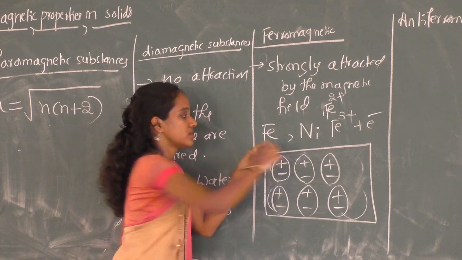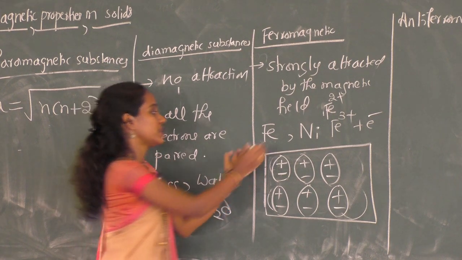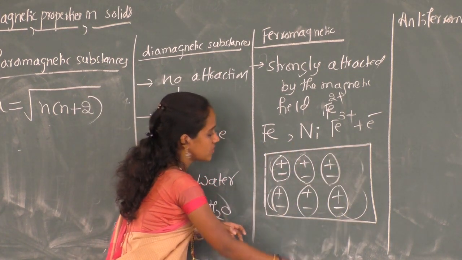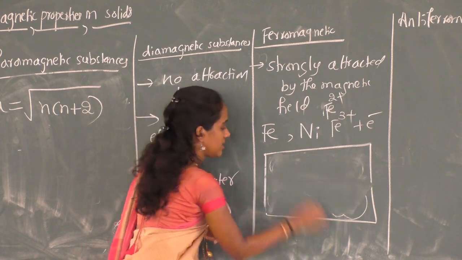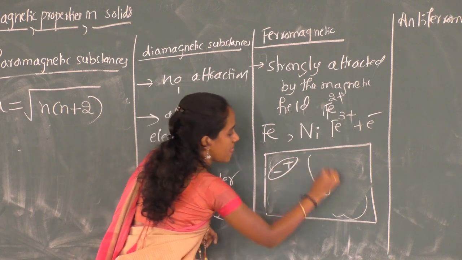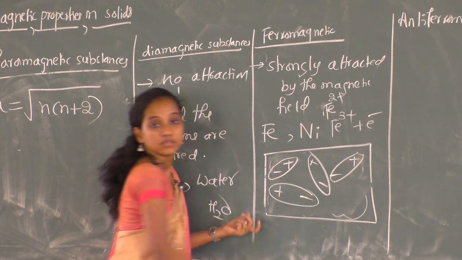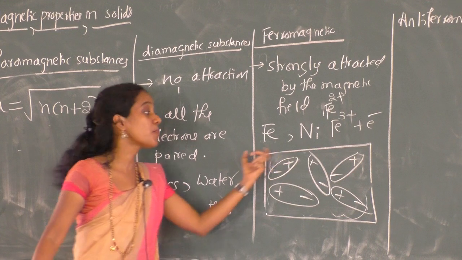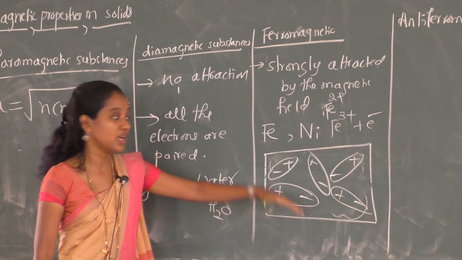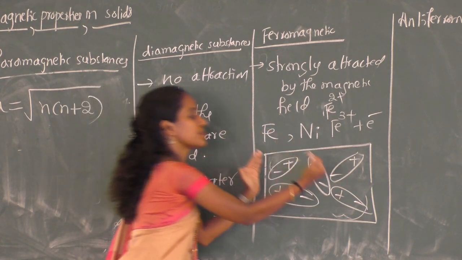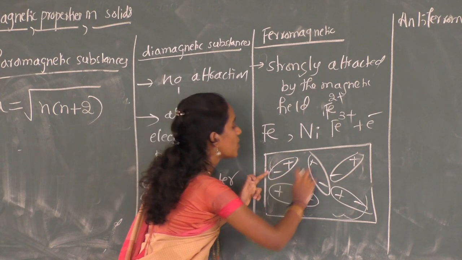Okay, so in the absence of any magnetic field, before applying any magnetic field, if an iron substance is there, then all the dipoles are in random directions. They are randomly oriented like this. So there is no proper arrangement in the domain structure because of the absence of the magnetic field. Now if I keep this substance in the presence of a magnetic field, or if we apply the magnetic field, what happens? These domains are arranged.